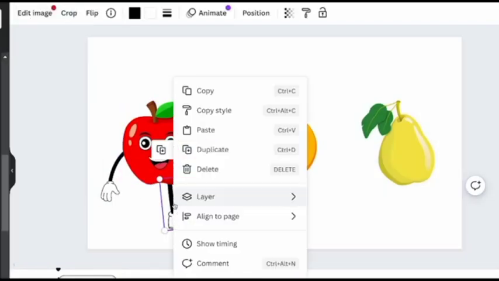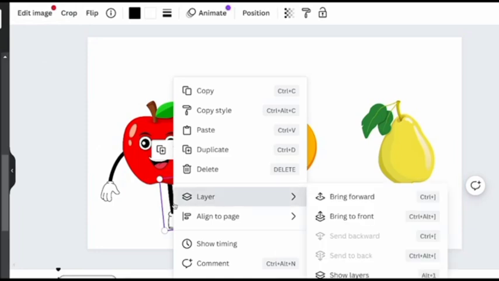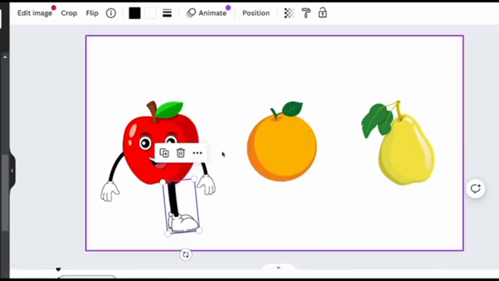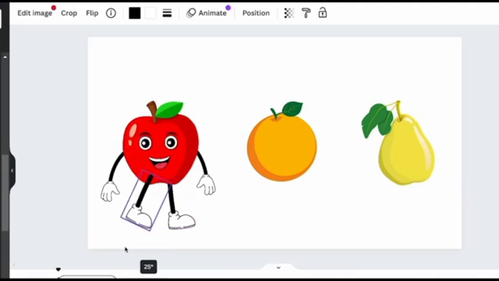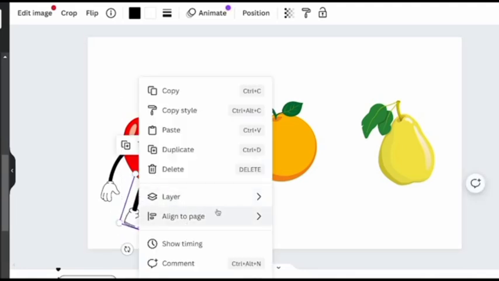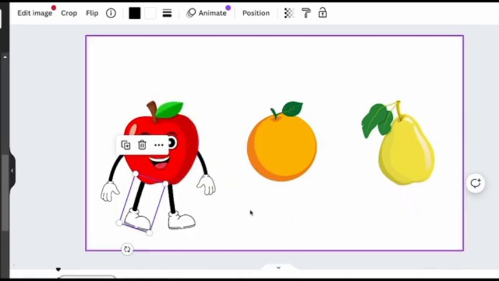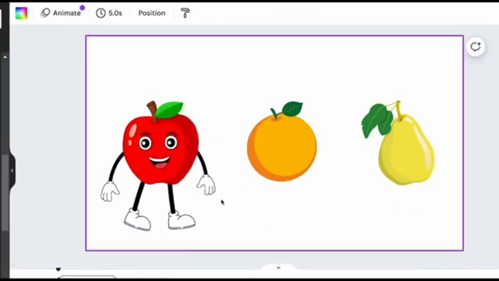Now we need to give him a second leg. In order to do this, you're going to right-click onto the same leg, and then you're going to click Duplicate. And then now, as you can see, he has 2 legs. You want to bend it a little so they don't look too weird. And then you're going to right-click again, and then you're going to send it to the back. So now, as you can see, our first character is done.